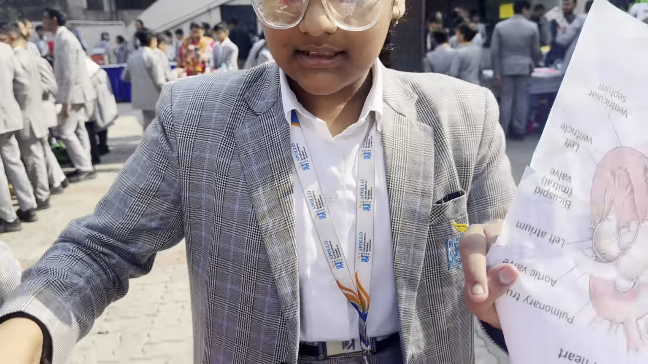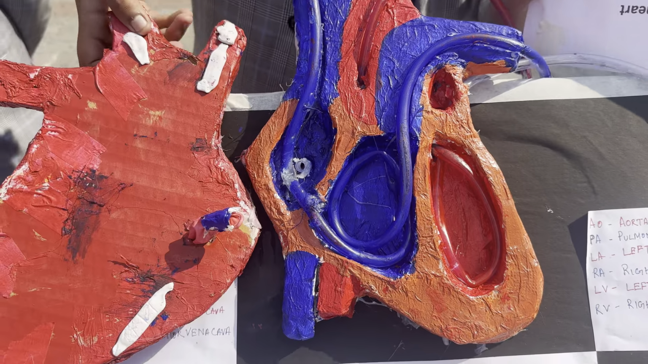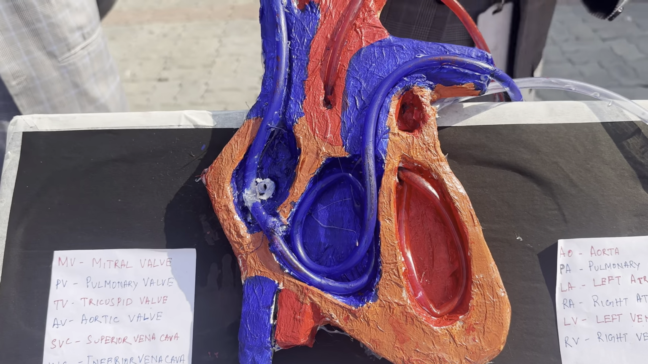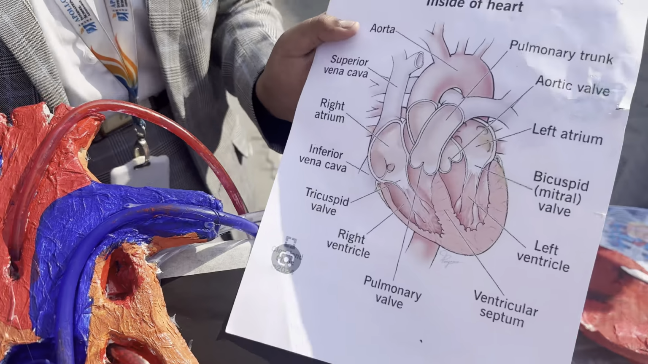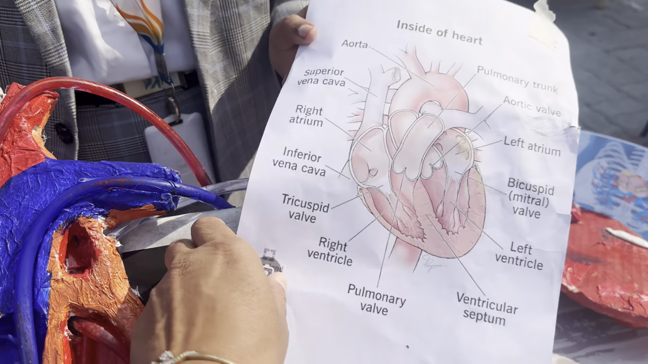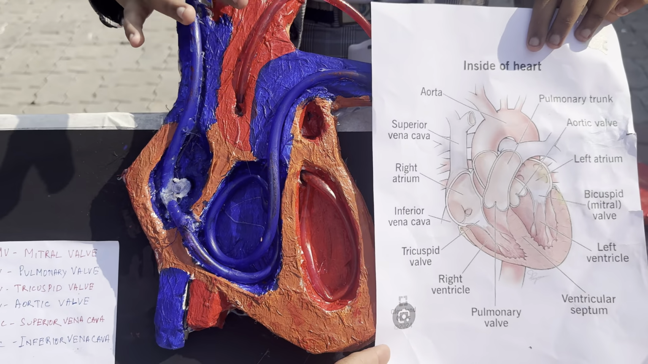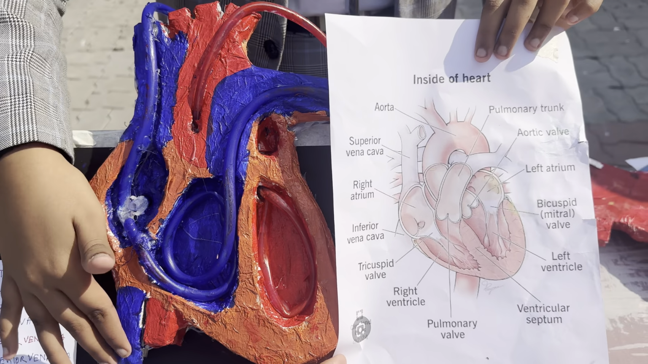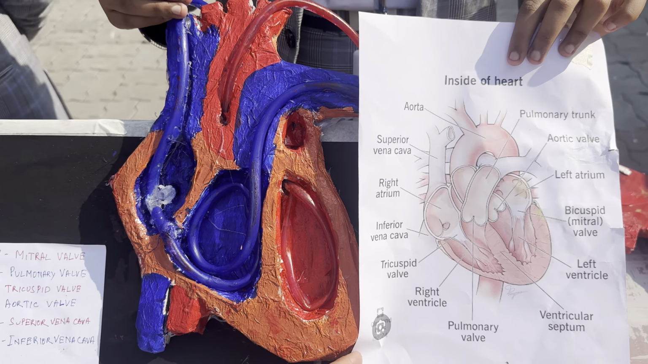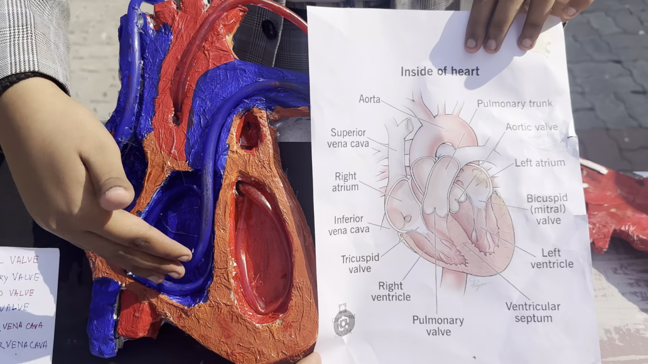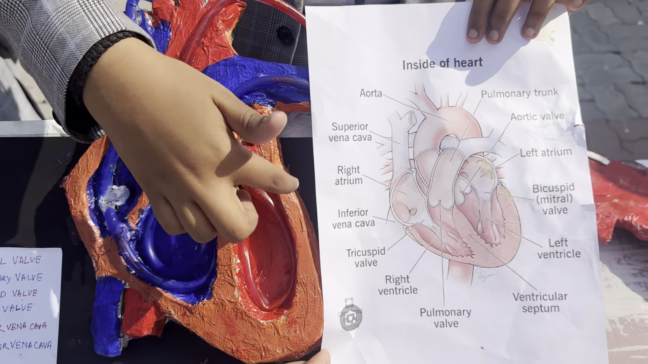Now this is the inside of our heart, as you can see. This is the inside, and this is also the inside that I have tried to make. Okay, so I will explain all of the parts to you. This is the aorta. This is the superior vena cava. It connects the deoxygenated blood to the lungs. And now this is the left ventricle.